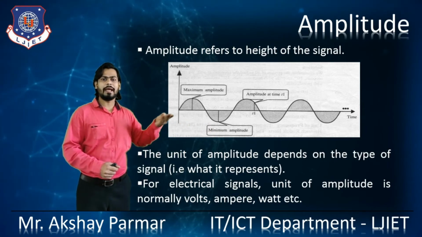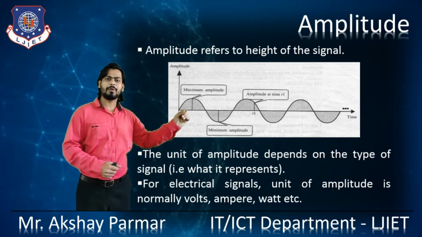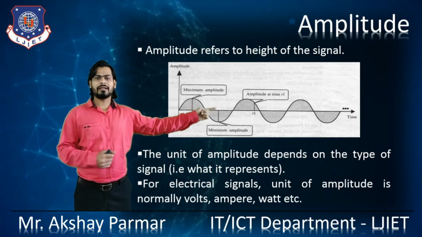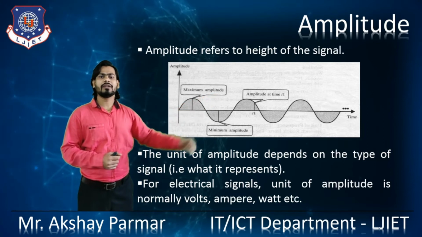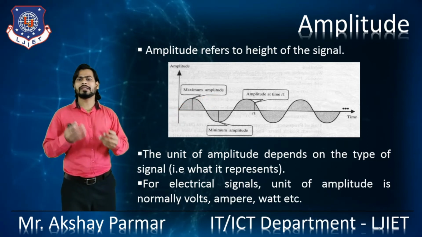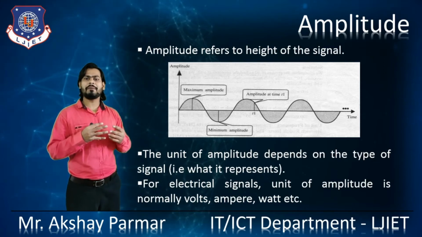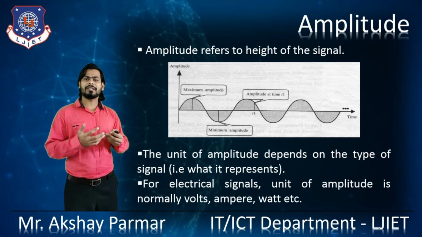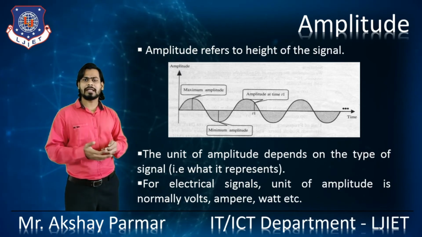And at the x-axis, the amplitude always remains 0. The amplitude at any given point is the height of the signal, right? So this is how the amplitude is measured. The unit of the amplitude depends on the type of the signal. For electrical signals, the unit of the amplitude is normally volt, ampere, watt and so on, right?